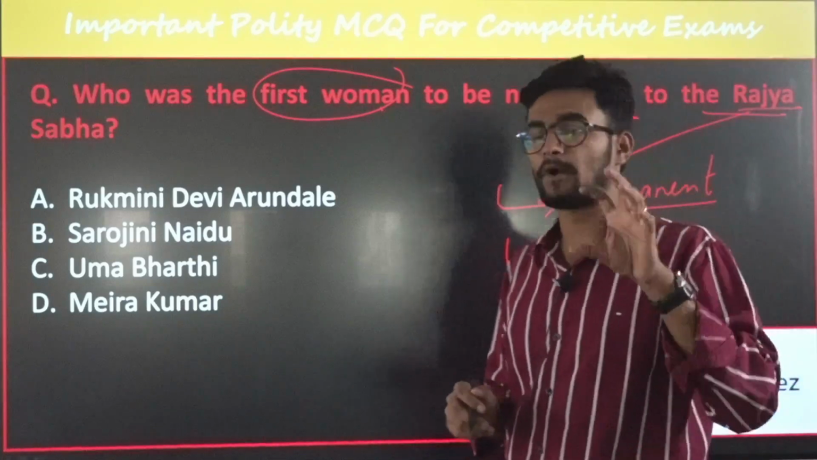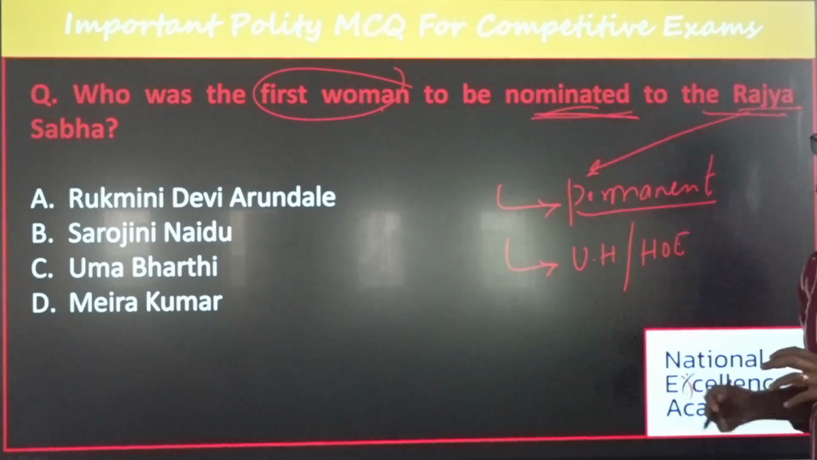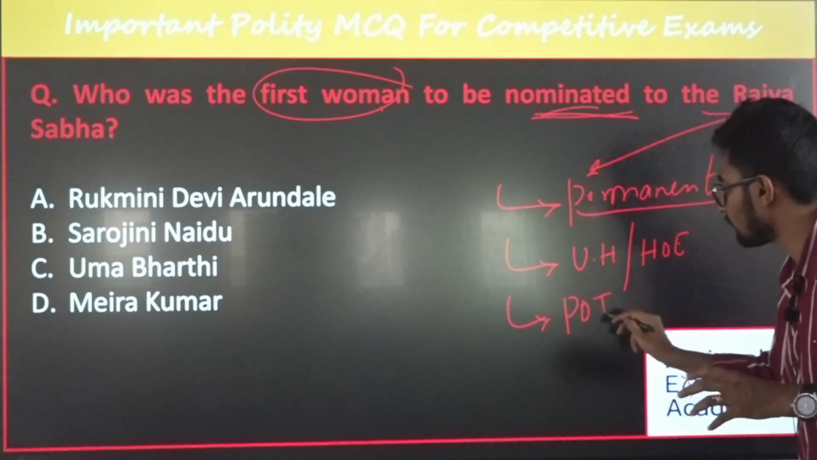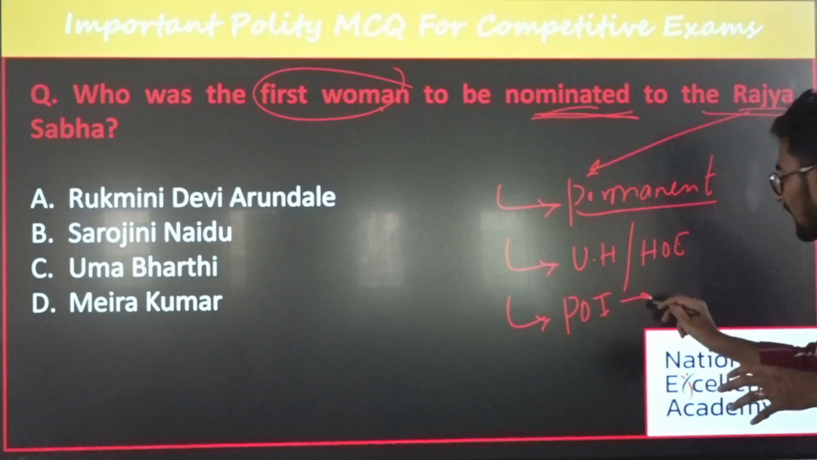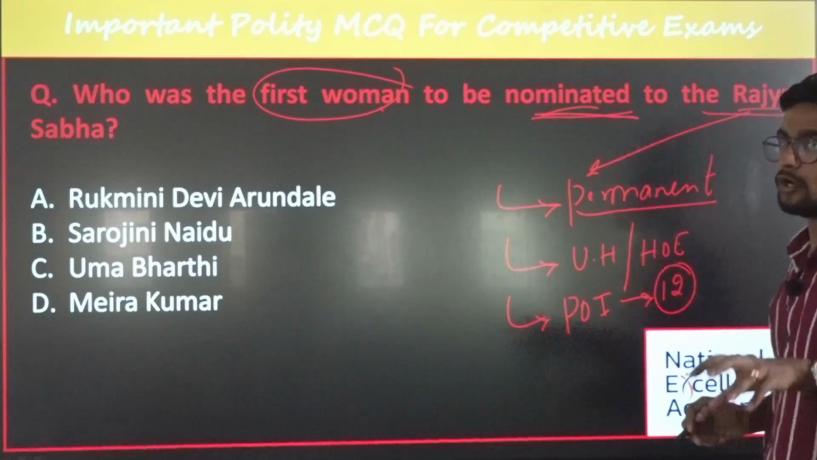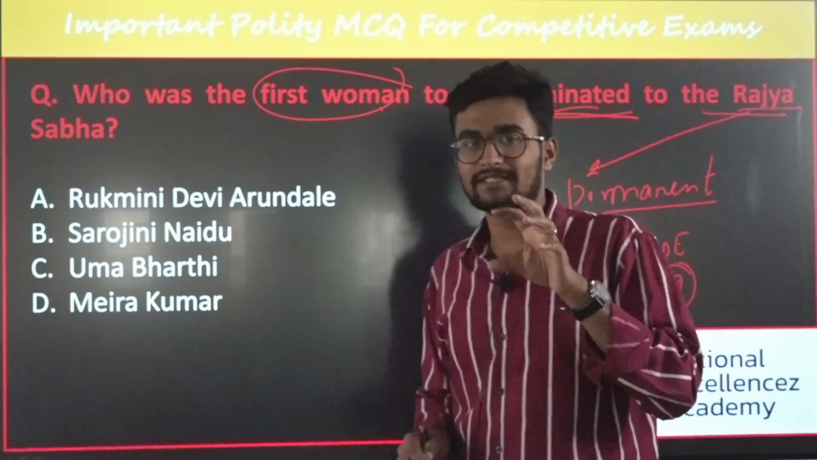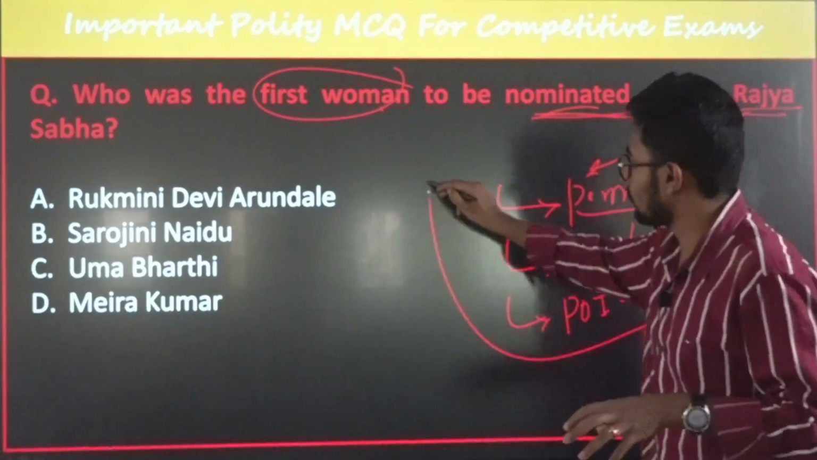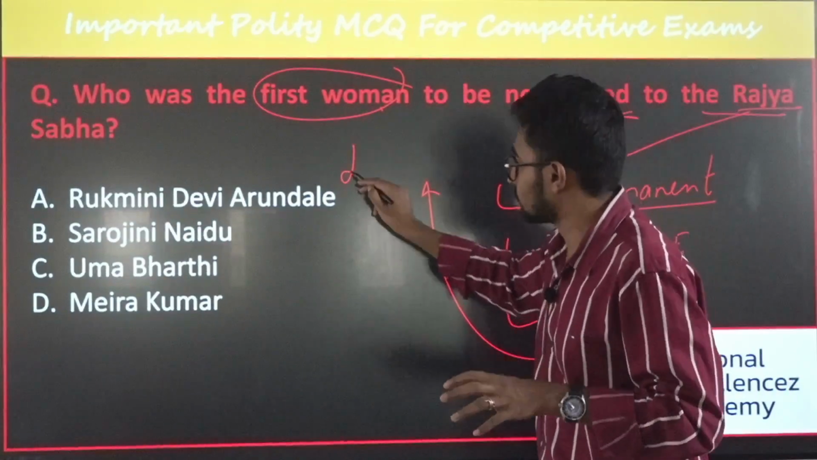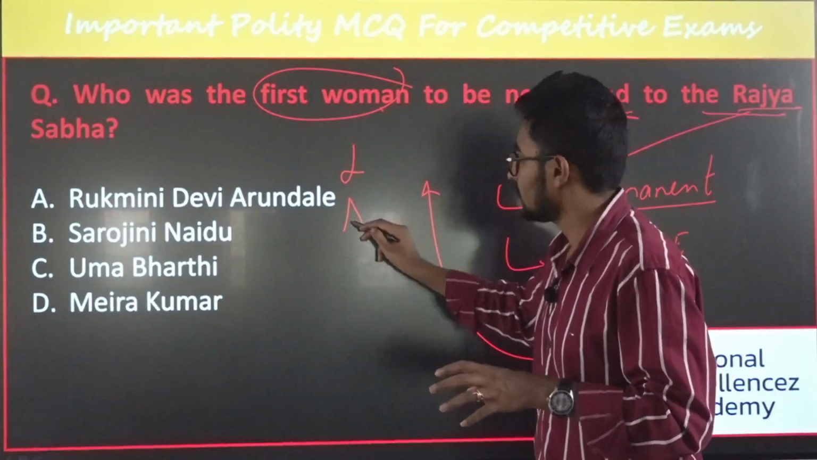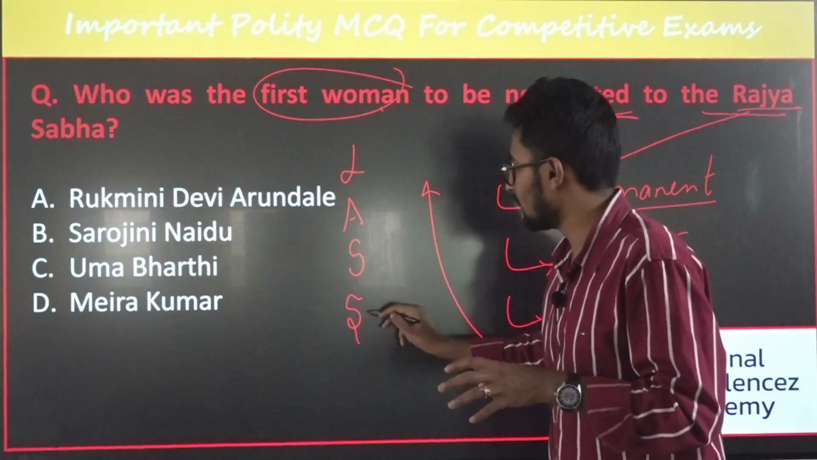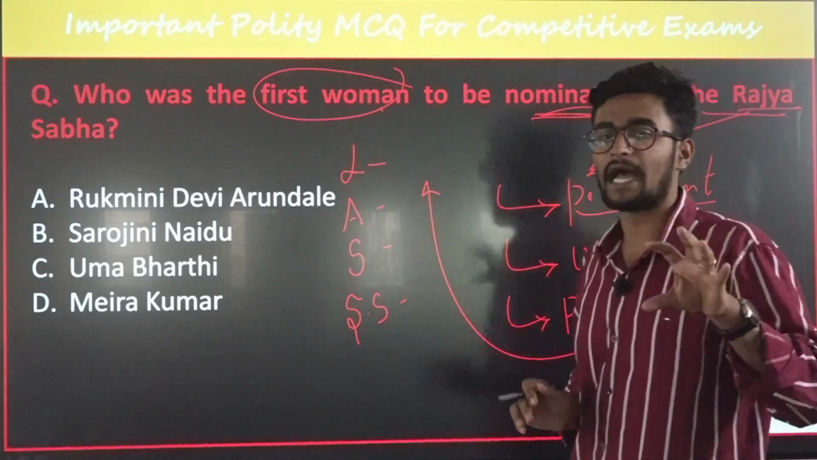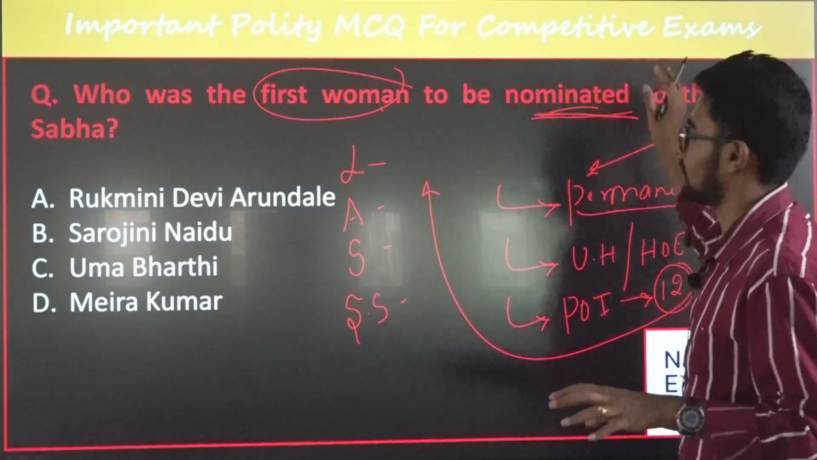And the third most important thing is the nominated members. The President of India nominates 12 members to the Rajya Sabha based on what conditions? Based on literature, arts, science and social service. Based on these 4 conditions, the 12 nominated members are nominated.